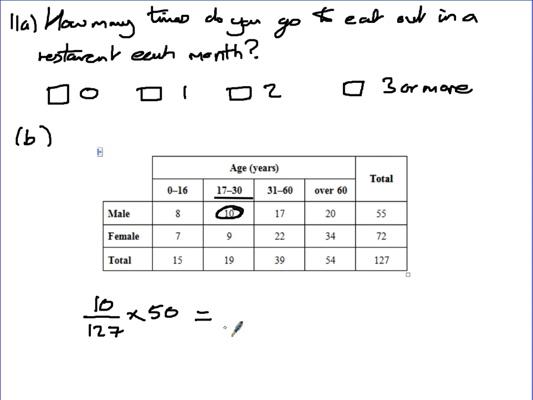And personally, I would then write this down to a certain value, so just write 3.93 dot dot dot, and then that roughly equals 4, because you need to round it up, because it wouldn't make any sense to have a point of a person. You can't ask point of a person, can you?